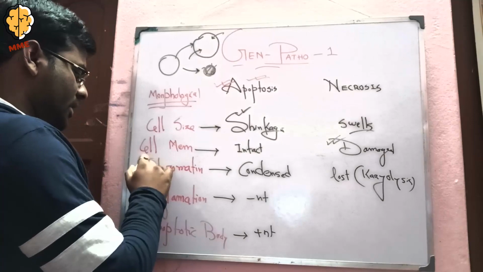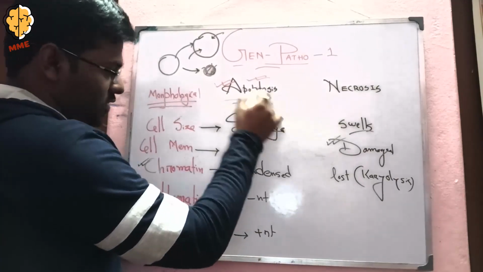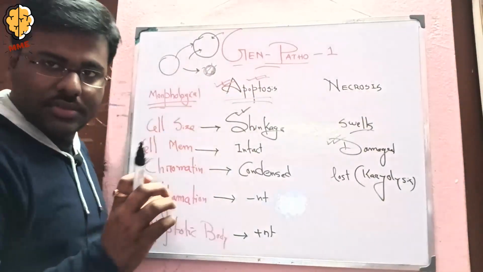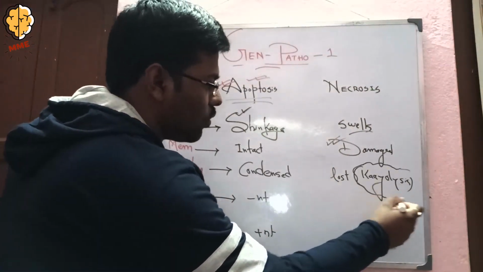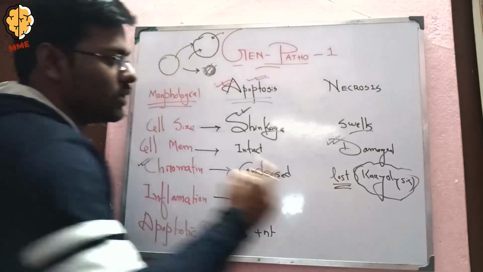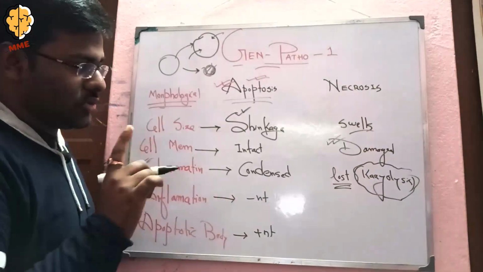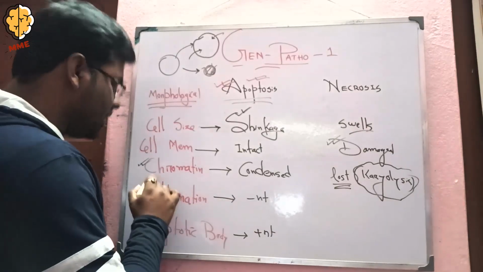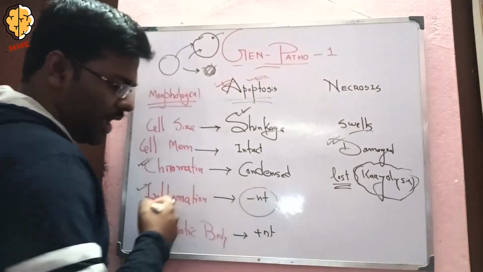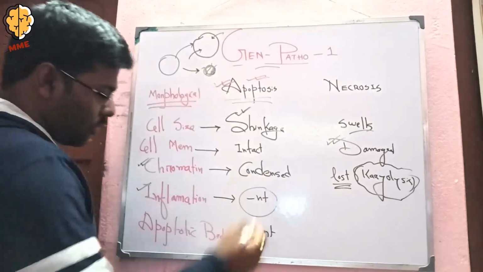Now coming to the chromatin. In case of apoptosis, the chromatin is condensed, but in case of necrosis, karyolysis occurs, or the chromatin is lost. Coming to the inflammation. In case of apoptosis, inflammation is absent, but the apoptotic body is present.